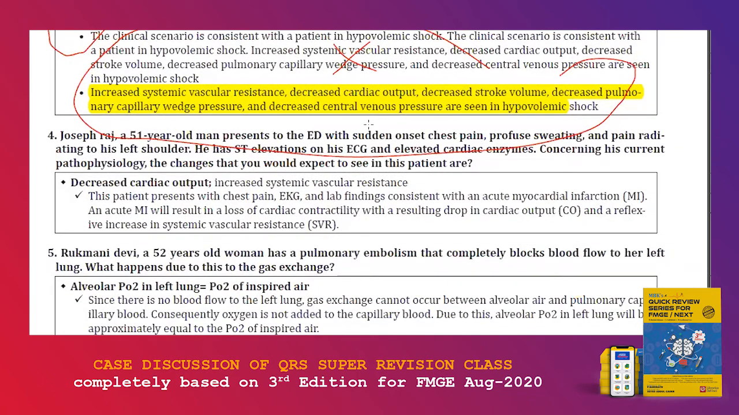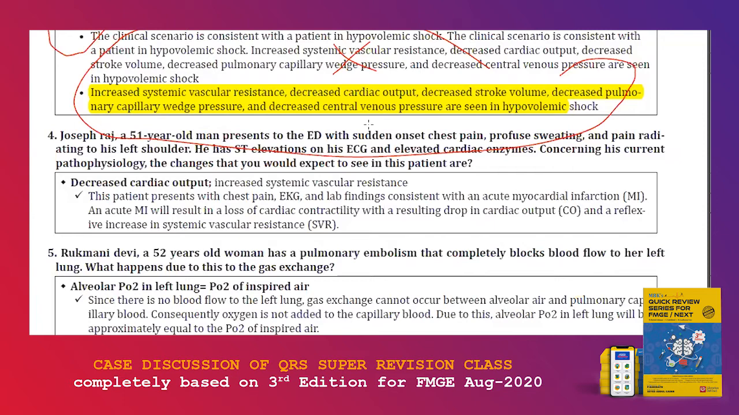The next MCQ: Joseph Raj, a 51-year-old man, presents to the ED with sudden onset chest pain, profuse sweating, and pain radiating to the left shoulder. Chest pain radiating to the left shoulder means it is MI. ST elevation on an ECG means it's ST elevation MI. Along with that, they give elevated cardiac enzyme. For ST elevation MI, I already told you, you don't even have to check the cardiac enzyme. So ST elevation MI is a direct diagnosis.